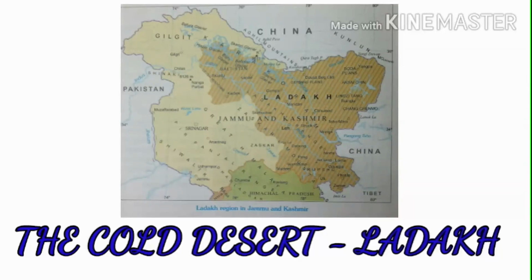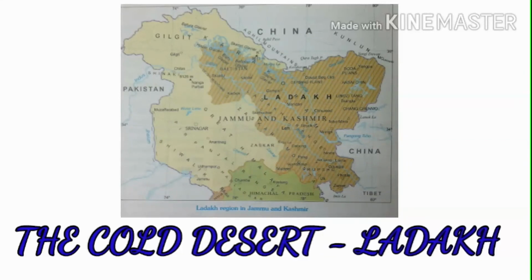Clear? The Ladakh region is rich in wildlife. Robins, redstarts, Tibetan snowcock and raven are the main birds of the Ladakh region. What are the main birds of the Ladakh region, children? Yes, Tibetan snowcock, robins, redstarts, then raven.